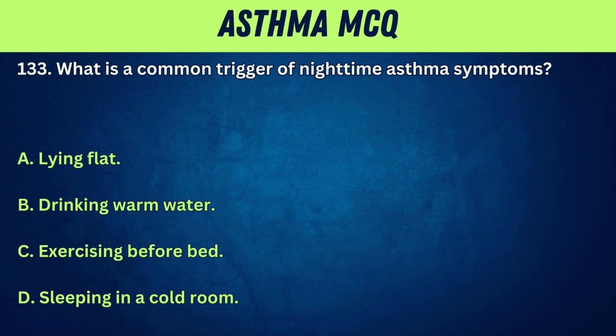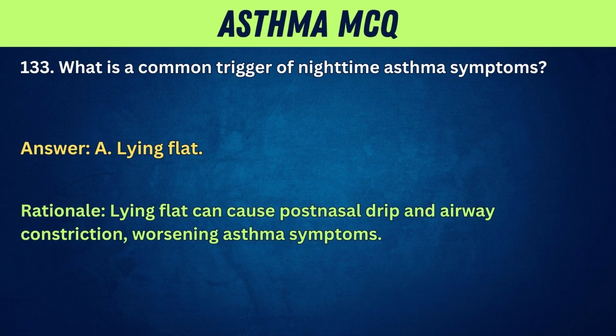133. What is a common trigger of nighttime asthma symptoms? A. Lying flat. B. Drinking warm water. C. Exercising before bed. D. Sleeping in a cold room. Answer: A. Lying flat. Rationale: lying flat can cause postnasal drip and airway constriction, worsening asthma symptoms.